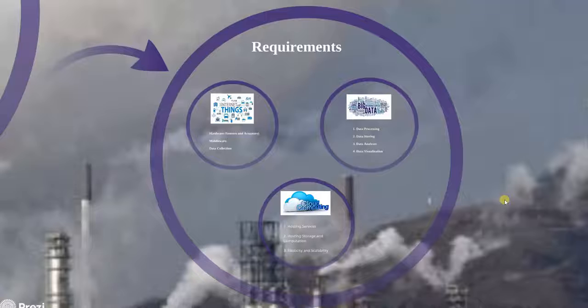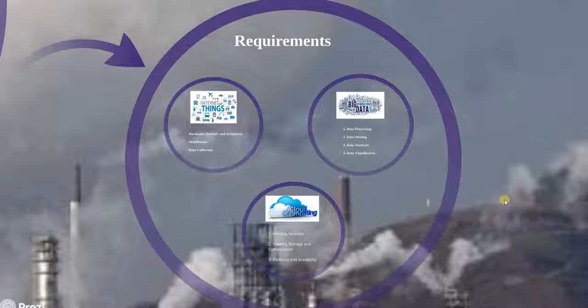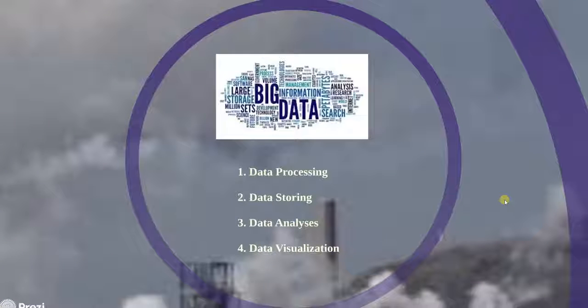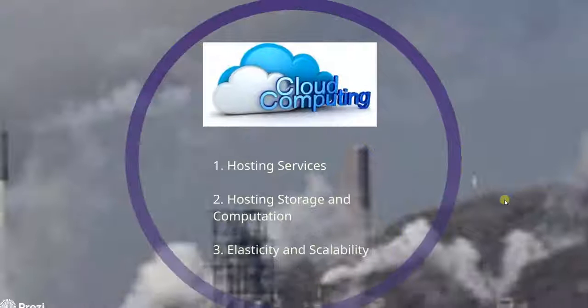Our basic requirements can be categorized into three categories. First is Internet of Things, where we have used Raspberry Pi to connect to the internet and upload that data. Then we have used big data algorithms or processing units to store that data, analyze that data, and show some good results. For our cloud computing we have used Firebase, already told.